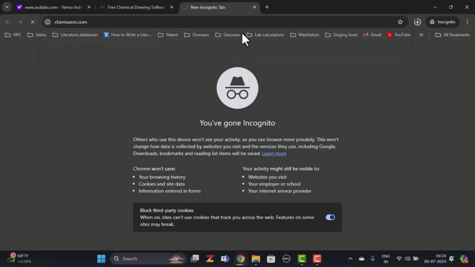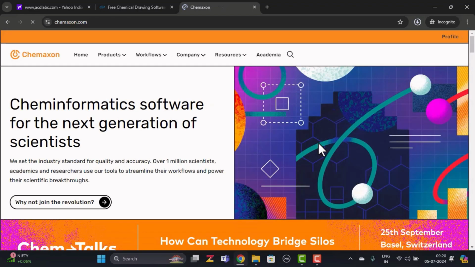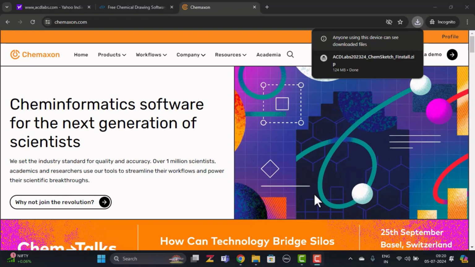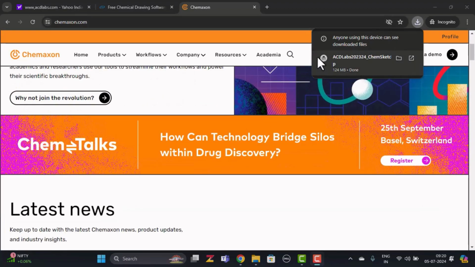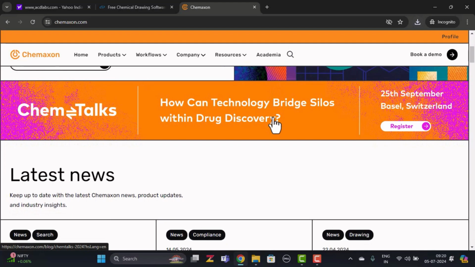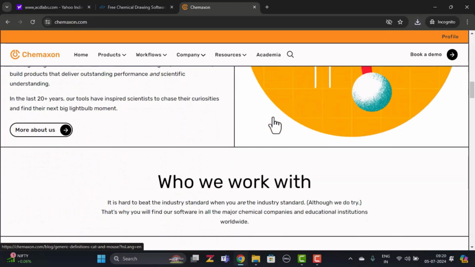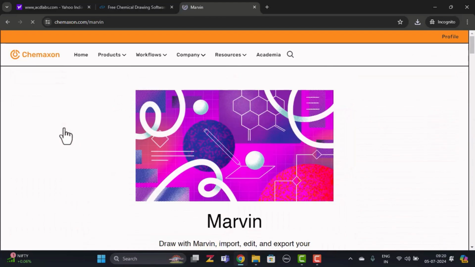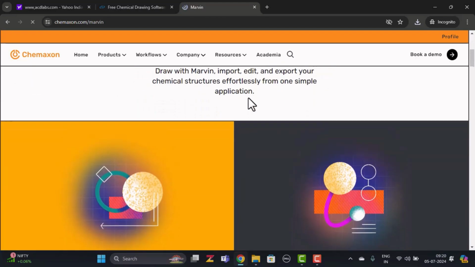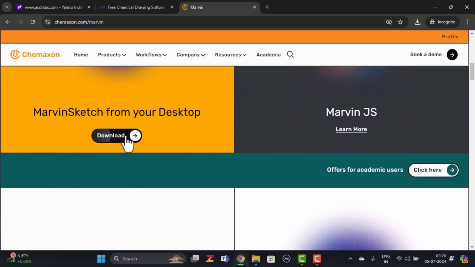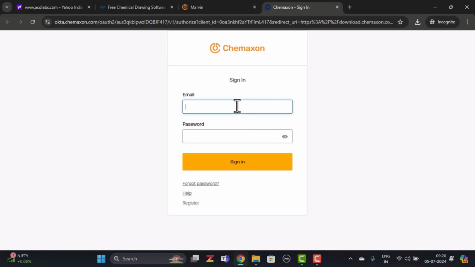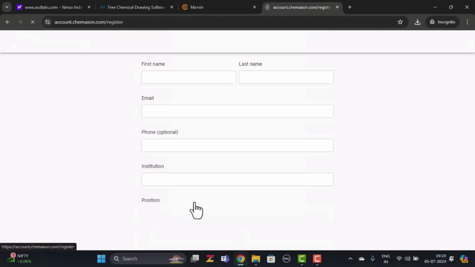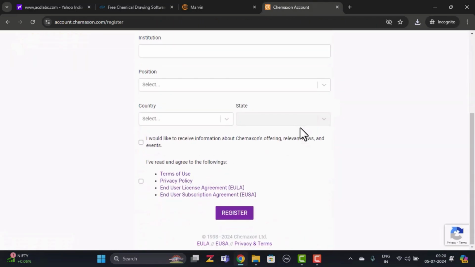On the home page of chemaxon.com, scroll down where we can see different software available from ChemAxon. We have to click on Marvin. Marvin is the MarvinSketch drawing tool of ChemAxon. Here you can see the download option, click on that. It will open a login page. If you are a new user, you have to register. Click on the register option and fill in this form.